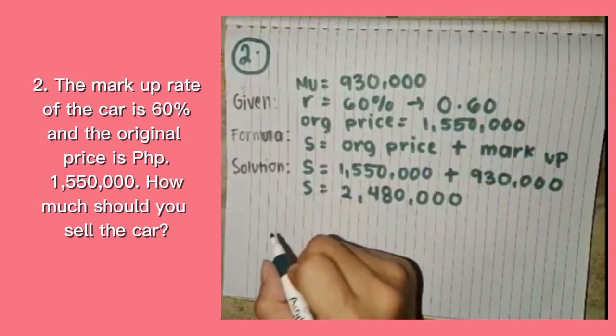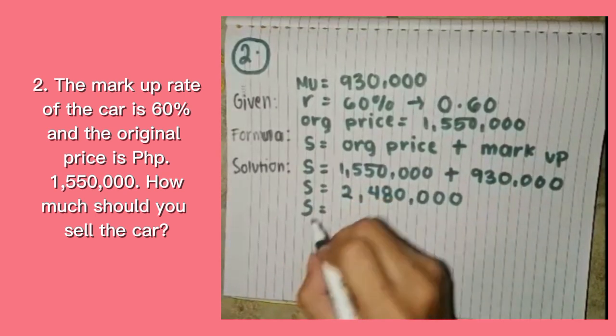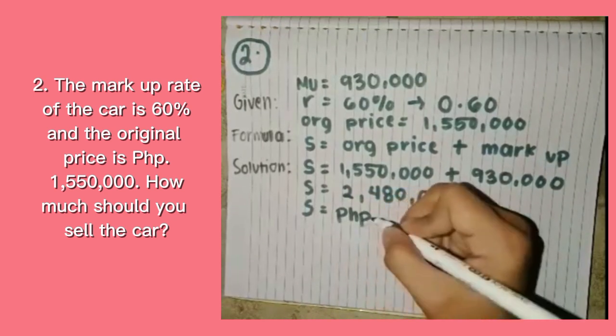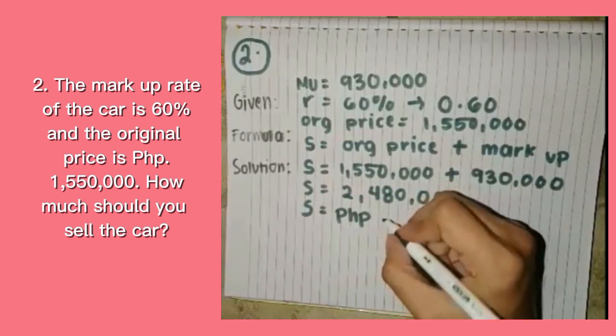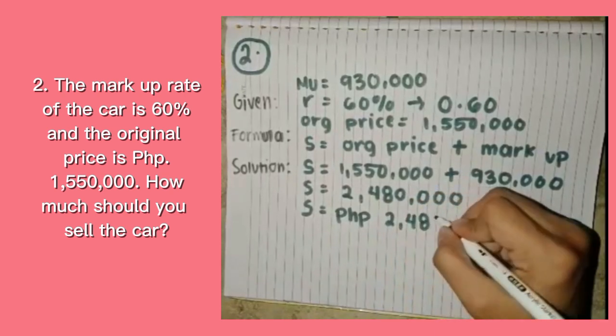This is the answer, but we are going to put the peso sign because we are dealing with money. So PHP 2,480,000.